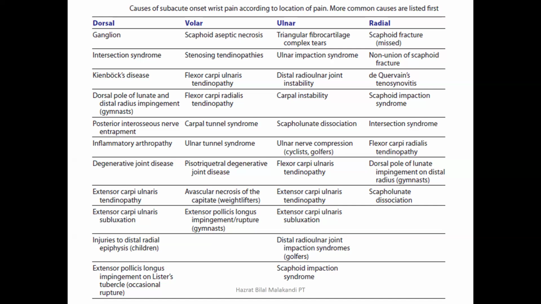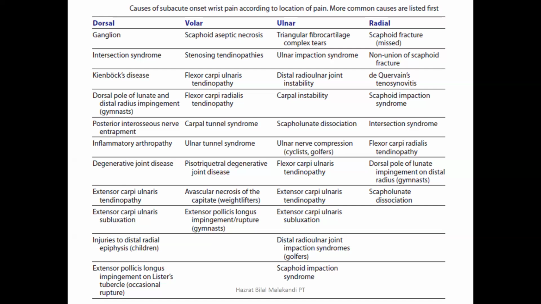Intersection syndrome will be discussed in the upcoming slides. What we mean is the intersection, the crossing of the two compartments over each other, which is known as intersection syndrome. Other conditions are flexor carpi radialis tendinopathy, dorsal pole of the lunate impingement, distal radius, and scapholunate dissociation.